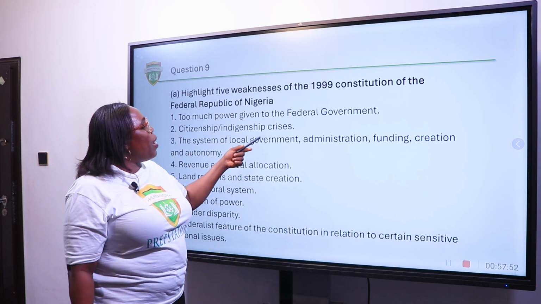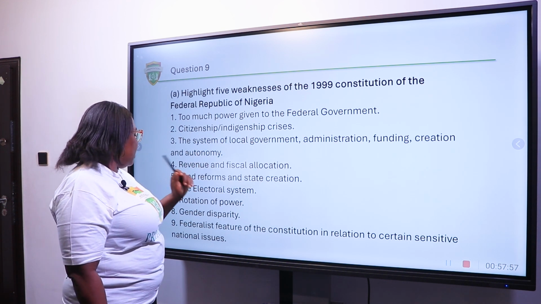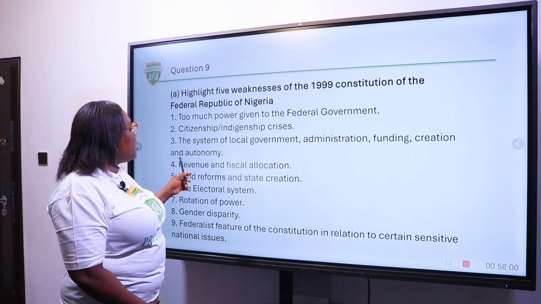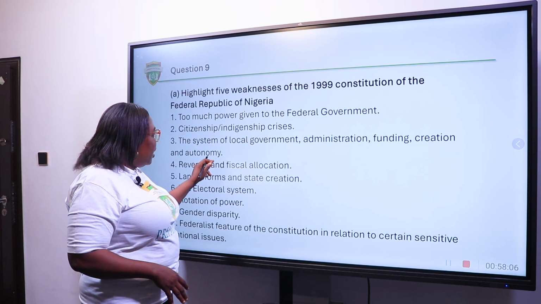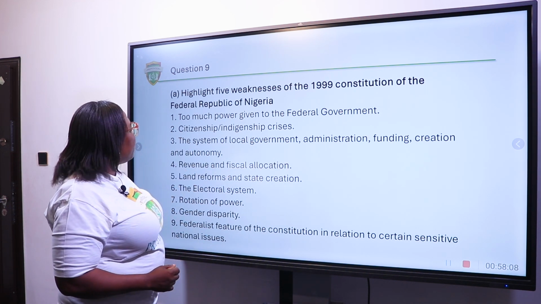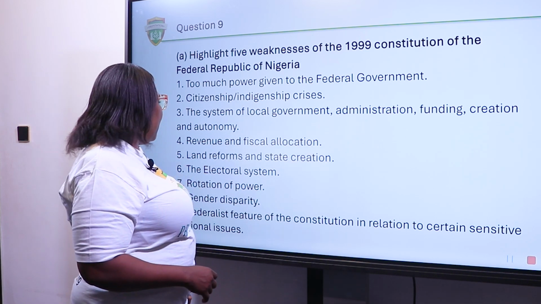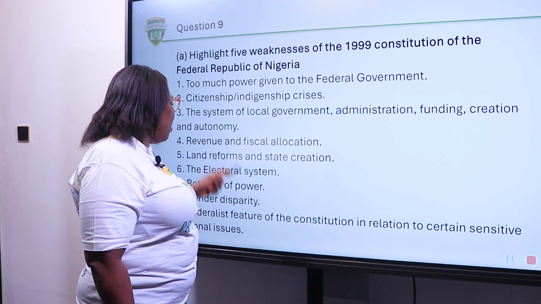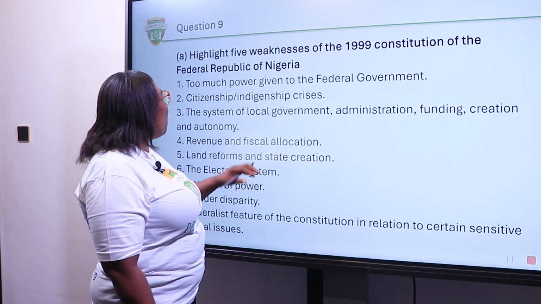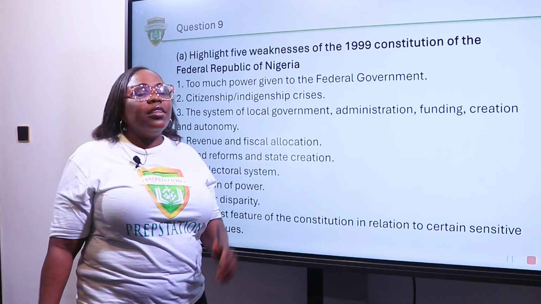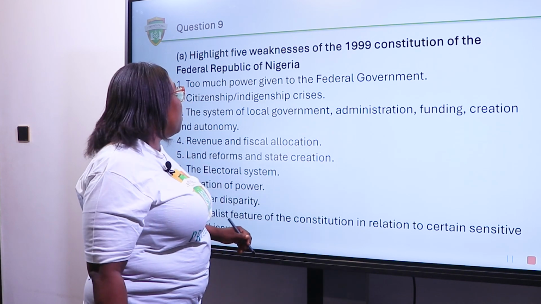Number 1, too much power given to the federal government. That is one of the issues, the challenges of the 1999 Constitution. The system of the local government administration, funding, creation, and autonomy. This is another issue. Then, indigenship crisis is an issue. Revenue and fiscal allocation. So you are expected to explain each of these points in detail. 3 marks for each fully explained point.